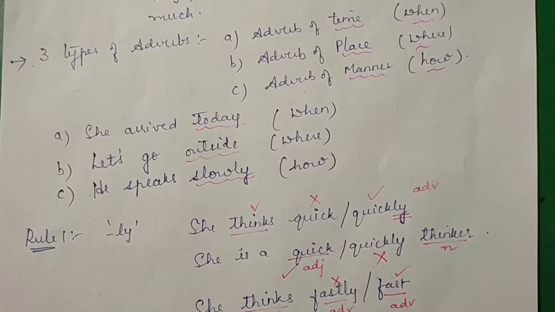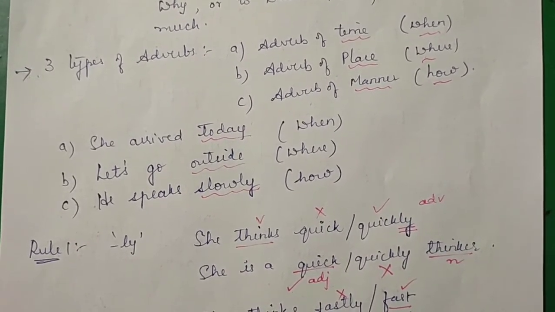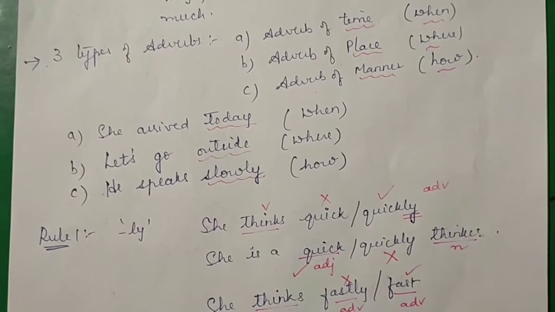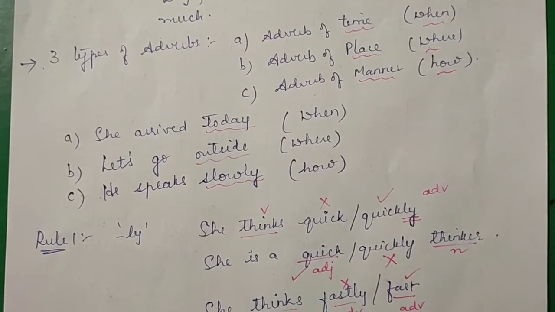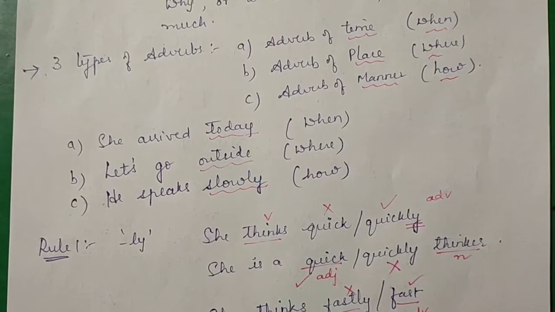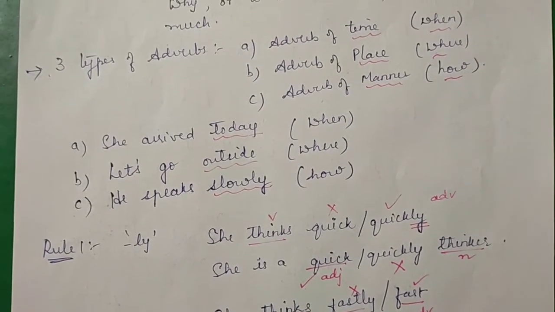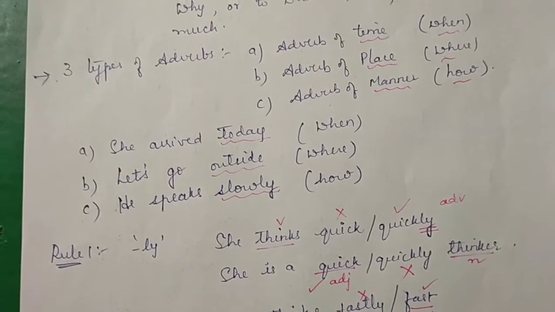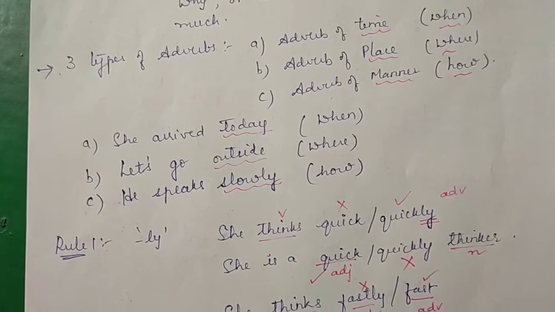For example, she arrived today. When did she arrive? Today. So today is the adverb. It is also called the adverb of time. Let's go outside. Where should we go? Outside. So we pose the question where. So outside is the adverb here, and it is an adverb of place. He speaks slowly. How does he speak? He speaks slowly. So we have posed the question how. So slowly is the adverb, and this adverb is called the adverb of manner.